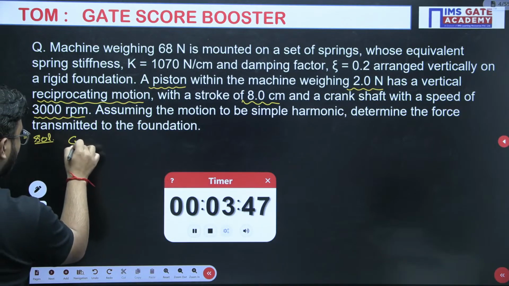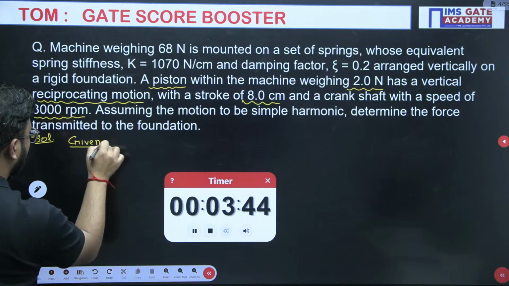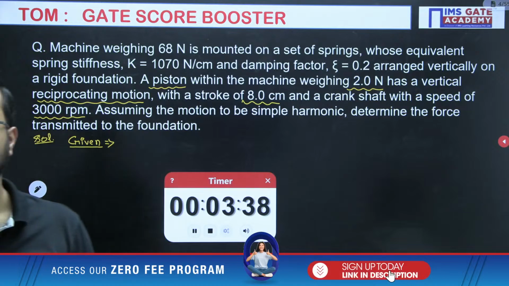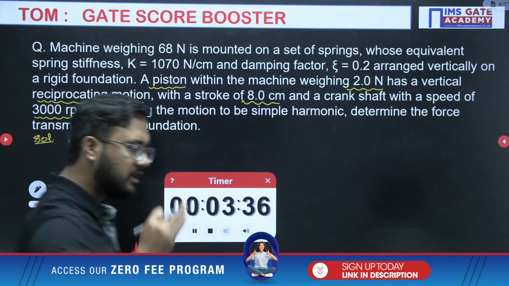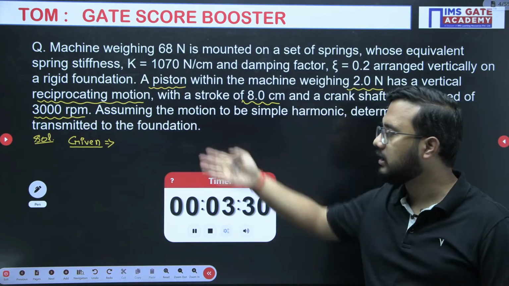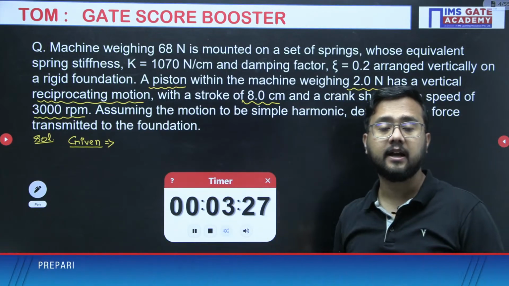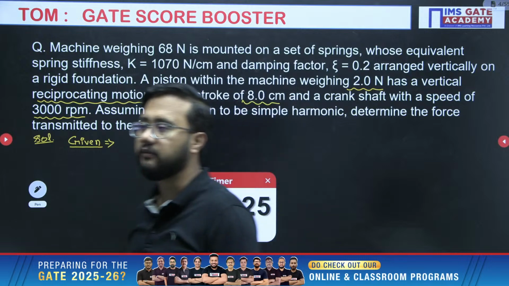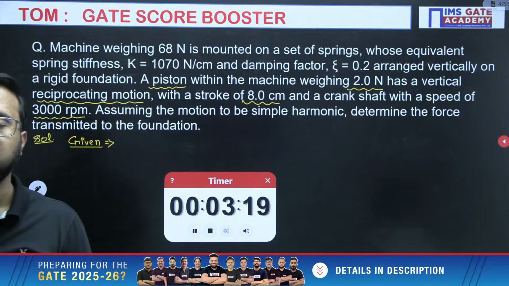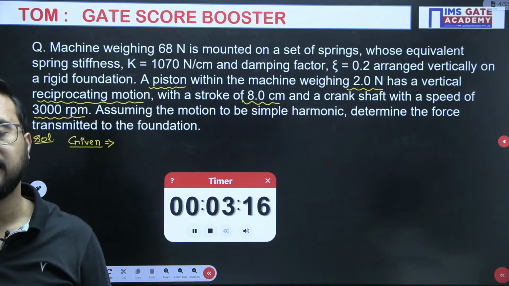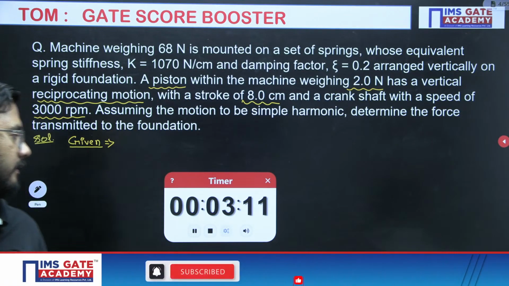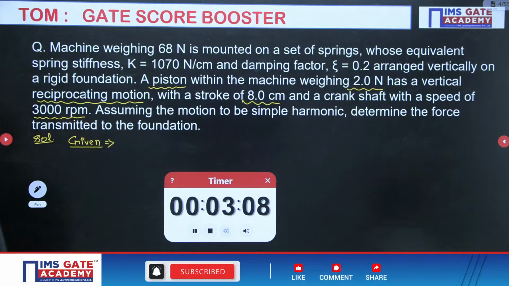First of all, in the question, you should always write the given data, so that you need not look back at the question again and again. Once you have read the question, write down the given data, and then there is no need to see the question again. From that data only you have to think about which relation you need to apply. So that is very important here, everyone. Writing the given data is very, very important. Just after reading the question, write down all the given data. Okay, last 3 minutes you are having.